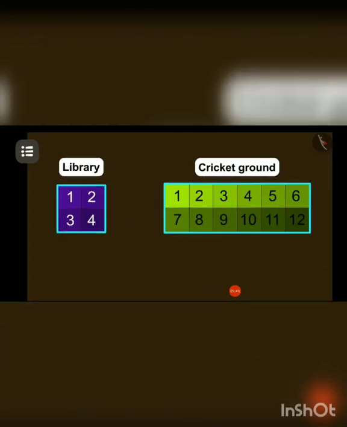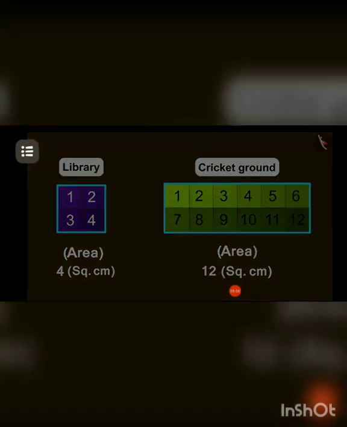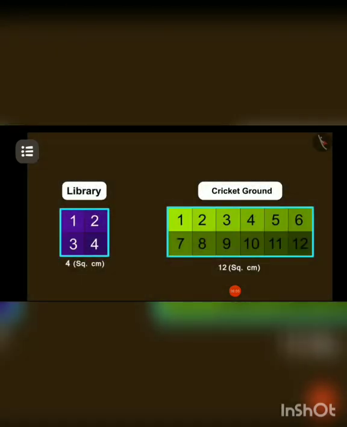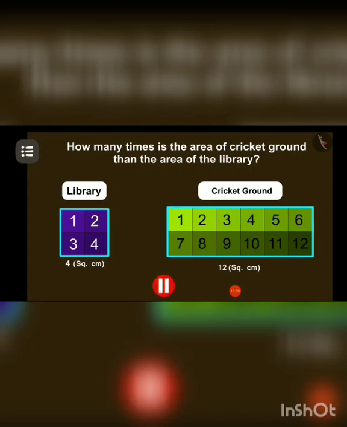So, in this way, the area of the cricket ground is 12 square centimeter, while the area of the library is 4 square centimeter. So, now can you tell how many times is the area of the cricket ground more than the area of the library? You can pause the video to find the answer.